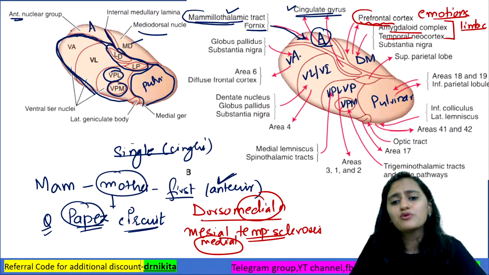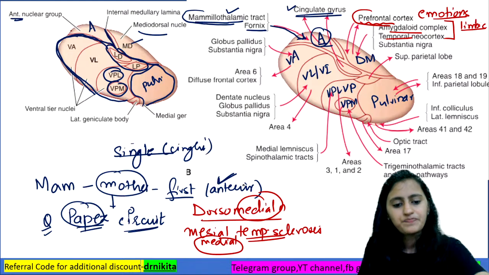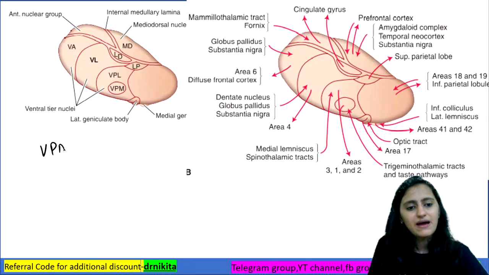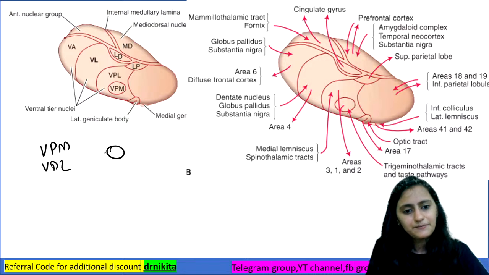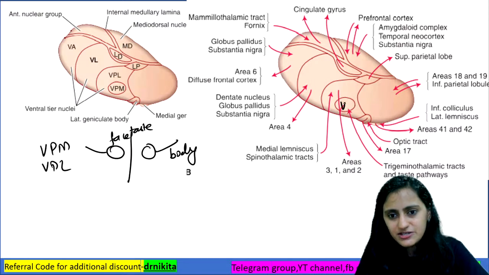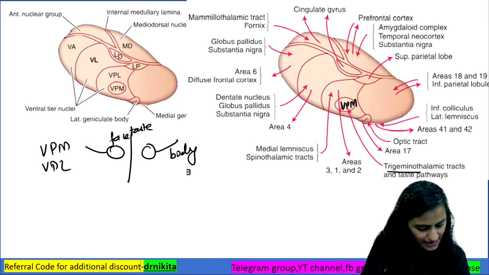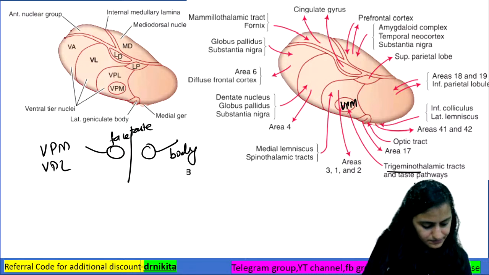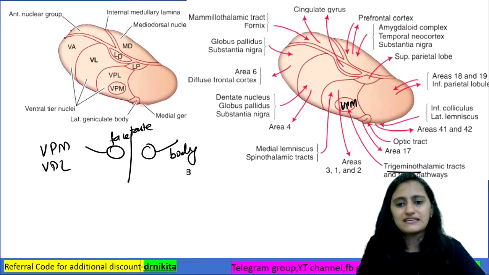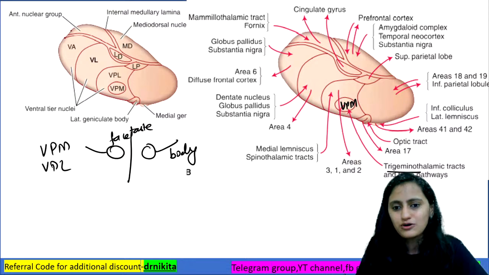The next ones are your ventral nuclei. In the ventral nuclei, VPM and VPL we already saw. What did we see about VPM and VPL? We said that medial is your face and taste. Lateral is the rest of the body. So in the medial, this is your VPM, you will have trigeminothalamic tracts, and you will have the taste pathway. So nucleus tractus solitarius and central tegmental tract go to VPM.